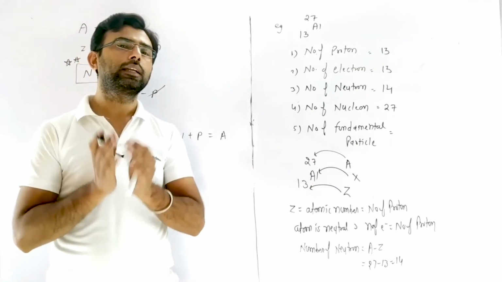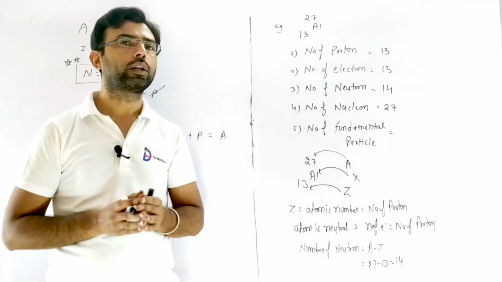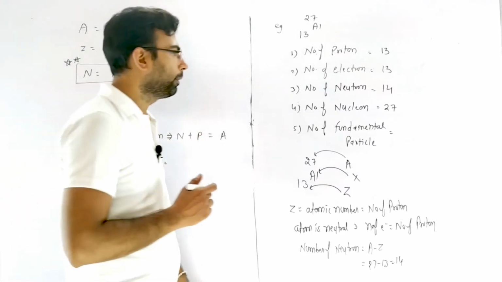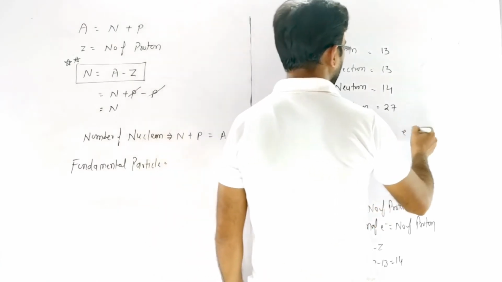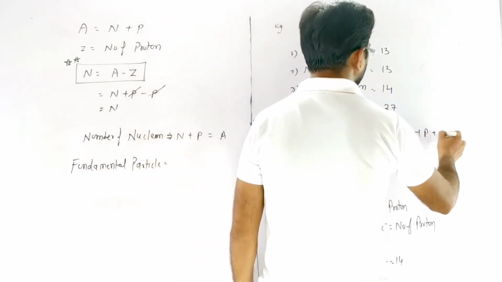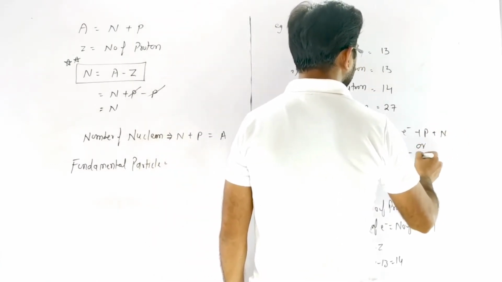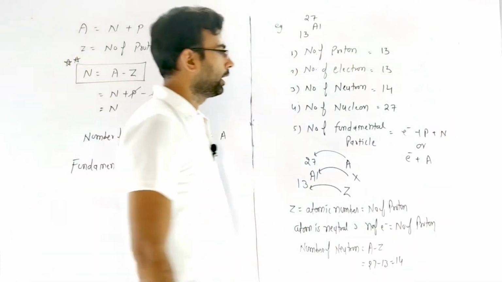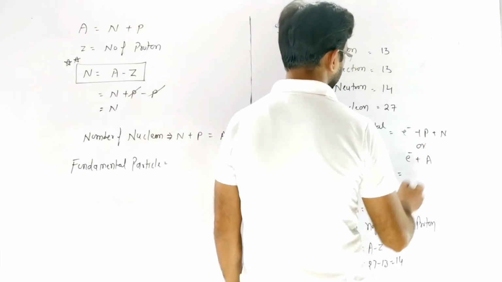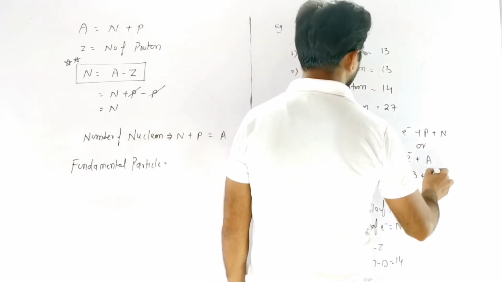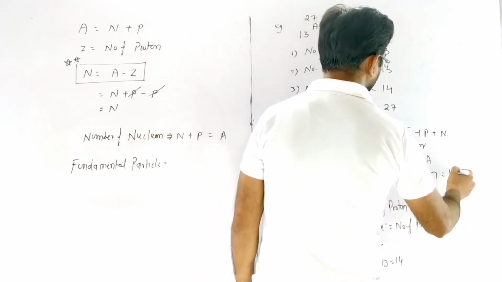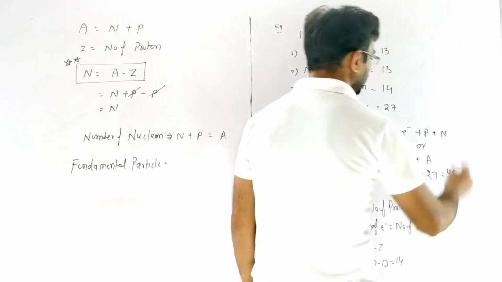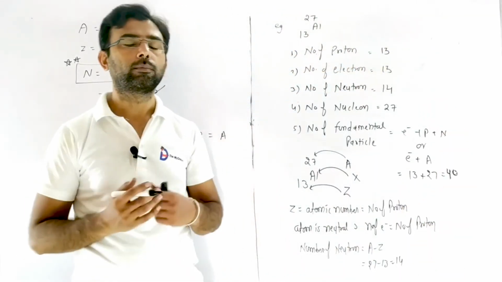So these particles, electron, proton plus neutron, are known as fundamental particles. So the number of fundamental particles is the sum of electron plus proton plus neutron, or we also write E plus A, because mass number represents the proton plus neutron sum. So we write E plus A, 13 plus 27, it becomes 40. This is the number of fundamental particles.